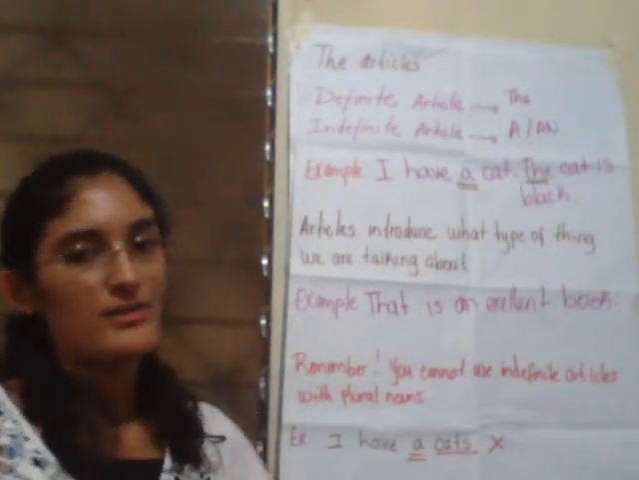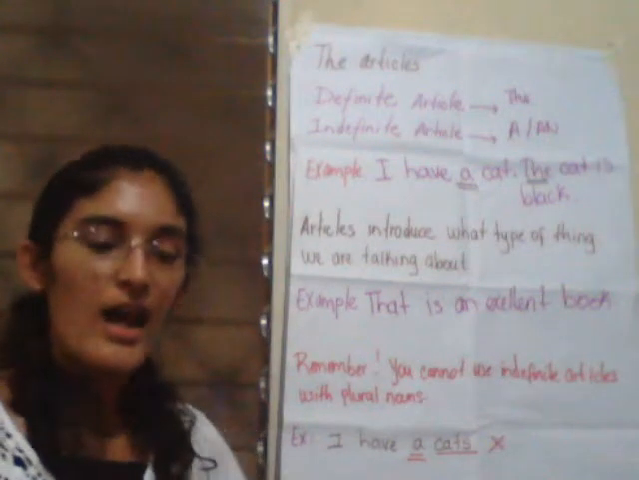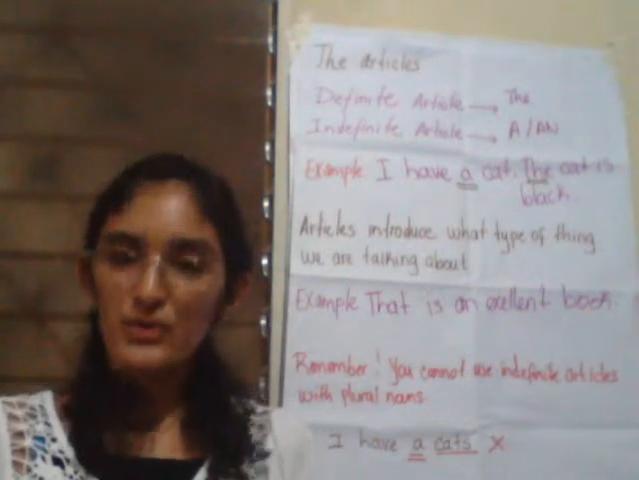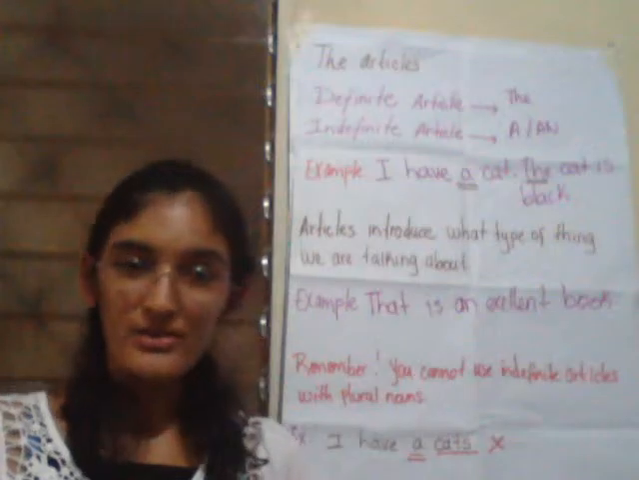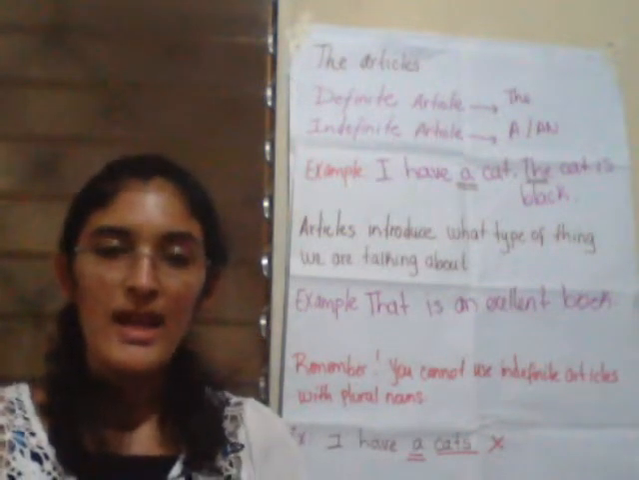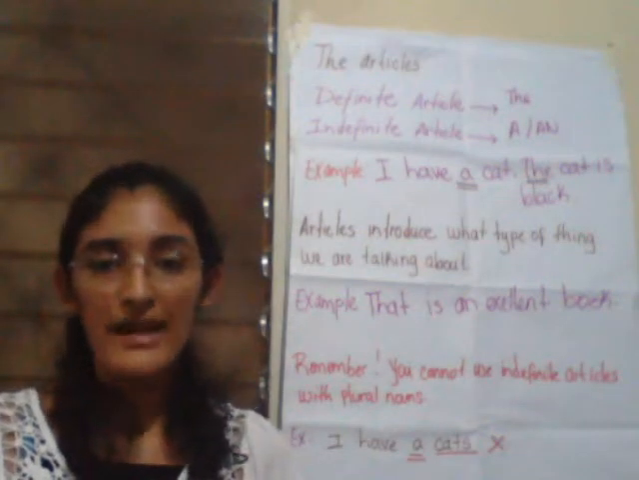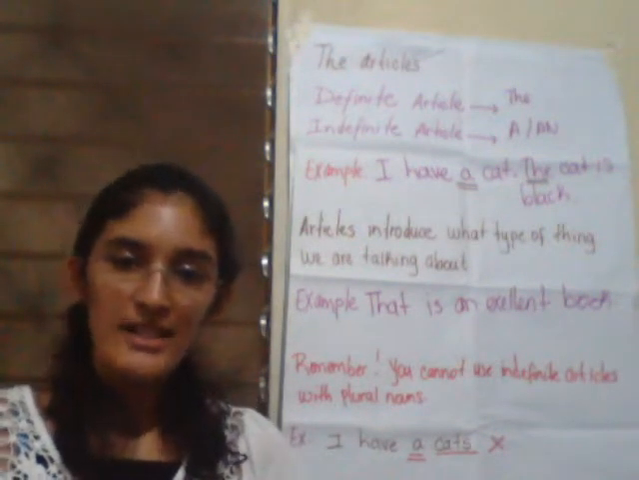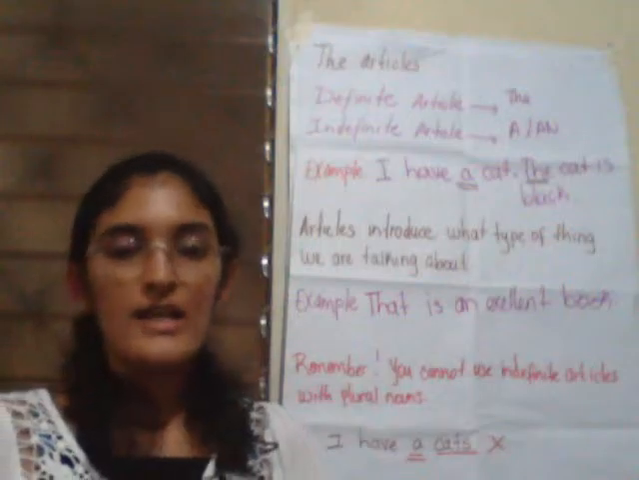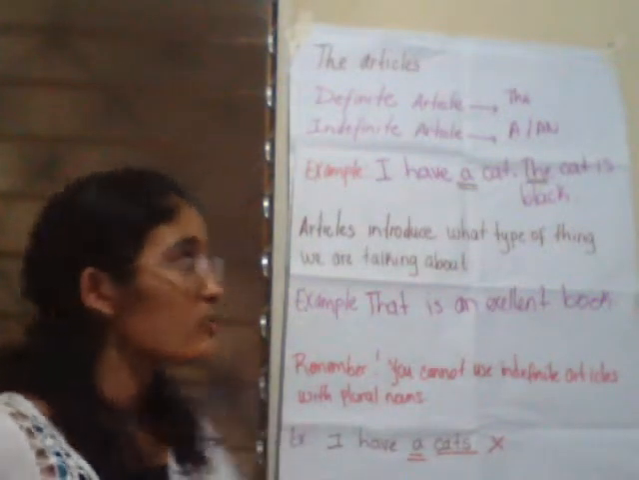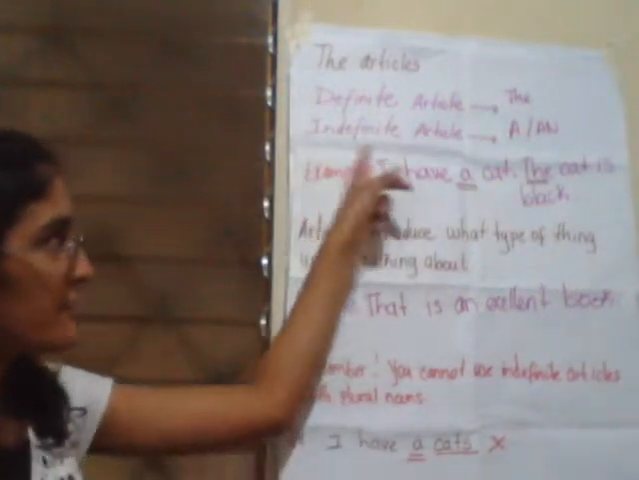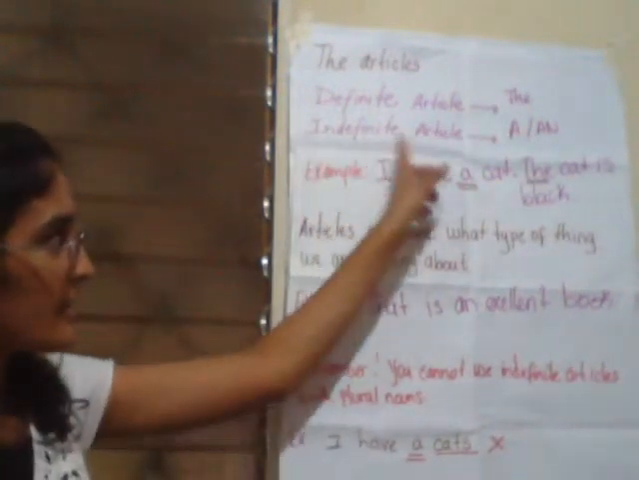This is a review about the first topic that I gave you before, and I start with the articles. What are articles? Articles are words used to modify nouns, persons, animals, etc. And in this case we have two types or two kinds of articles, indefinite and definite articles. For definite articles we have the, and for indefinite articles we have a and an.